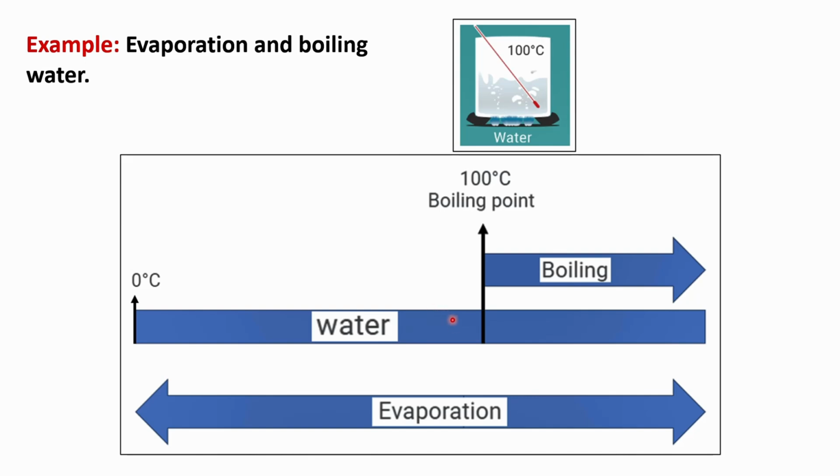When the temperature reaches 100 degrees Celsius, boiling starts, and both evaporation and boiling occur at the same time. From 0 to above 100 degrees Celsius, evaporation occurs, but boiling starts from the boiling point, which is 100 degrees Celsius for water.